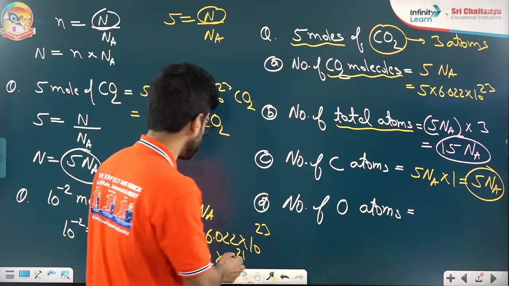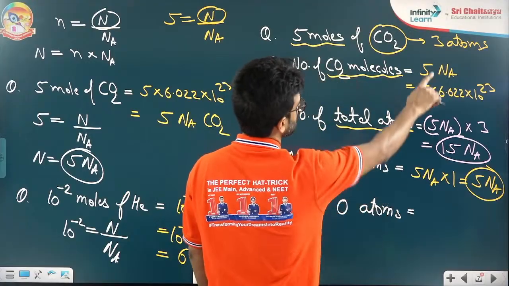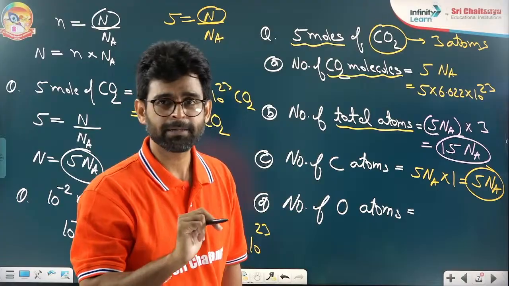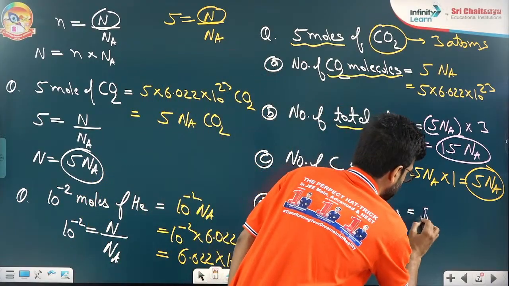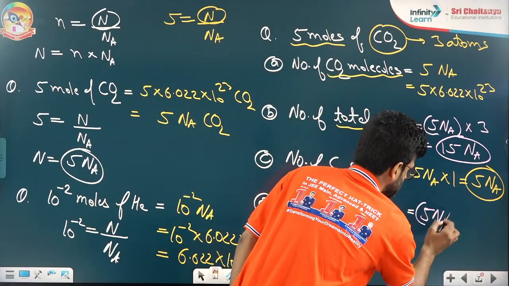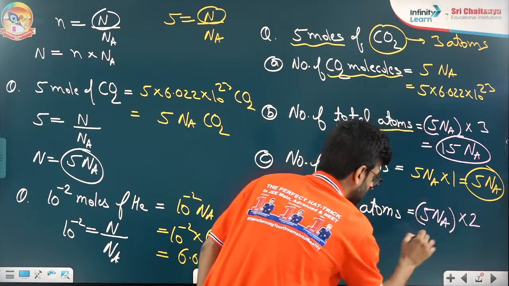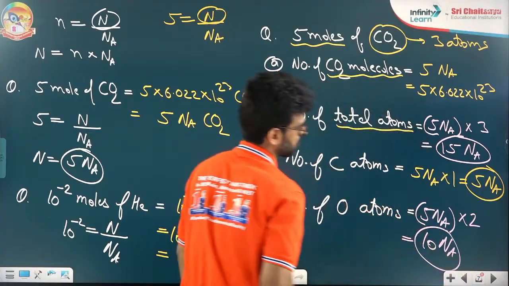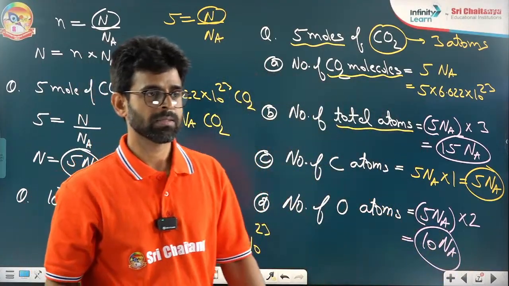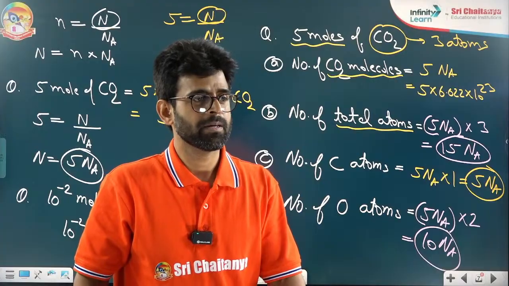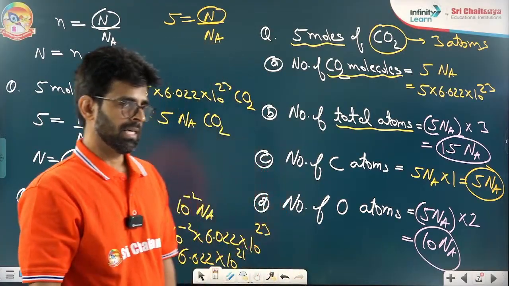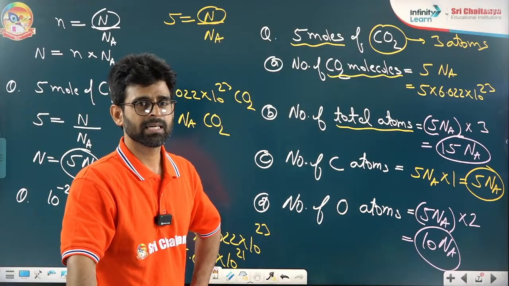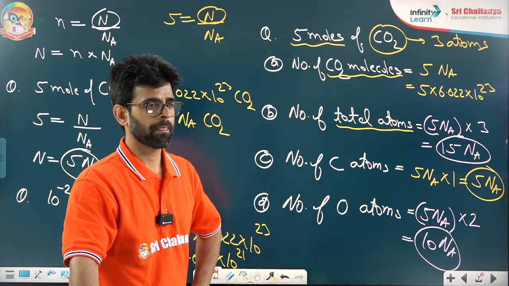And the next thing, if I'm talking about oxygen, every molecule has 2 oxygen atoms, right? So you see here 5 Na molecules will have how many oxygen atoms? 10 Na. Very good.